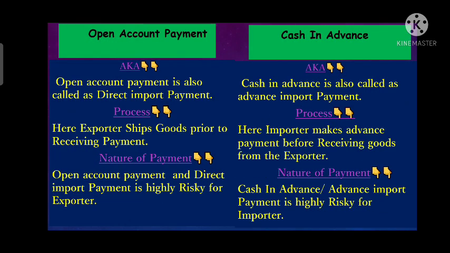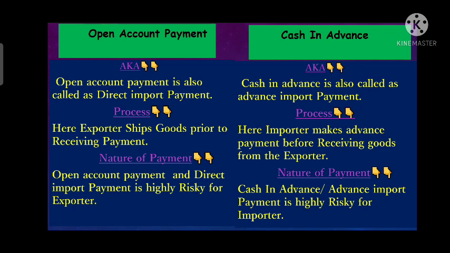Now we will differentiate the open account payment method and cash in advance. Both open account payment and cash in advance are among the most important and most widely used payment methods in international trade transactions, right? Now we will discuss open account payment, AKA also known as direct import payment, whereas cash in advance is also called advance import payment.